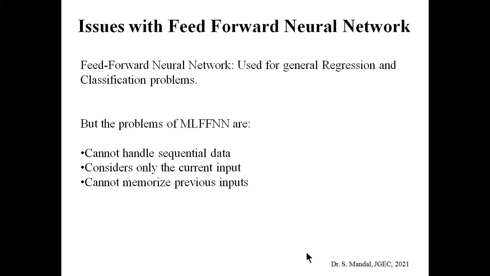Basically, feed-forward neural network is preferred whenever we go for general regression and classification problems. In a feed-forward neural network, one layer is connected to the next one, and the weights of each layer are independent of the previous one. That means there is no memory in it.